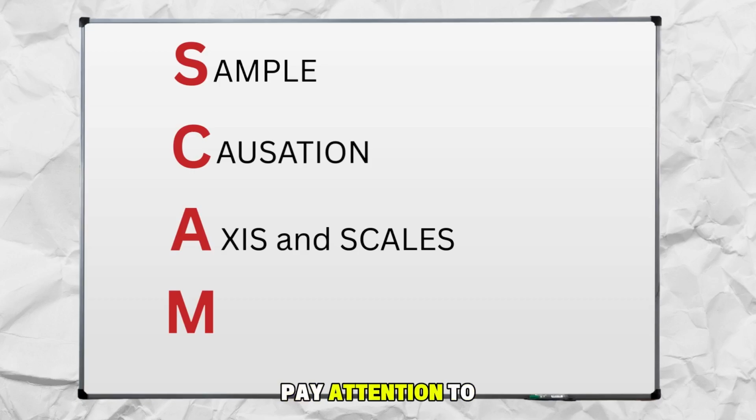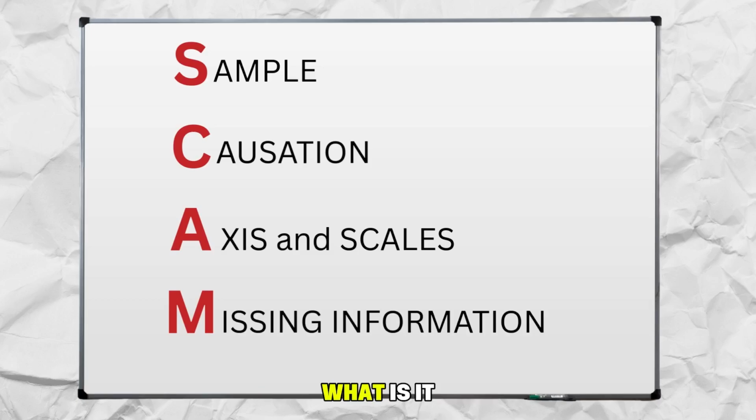A is going to be our axes and scales. It's important to pay attention to how our graphs are being presented. Are they manipulated to mislead? Are they showing us the right information? And M is going to be missing information. What is it that could maybe influence the statistical claim that we're not being told?